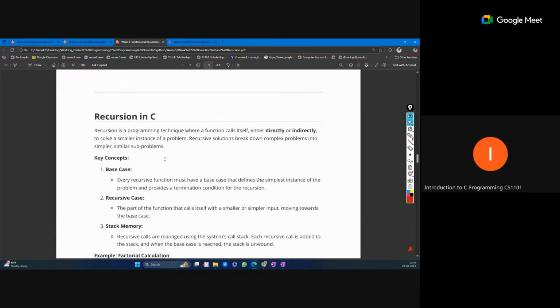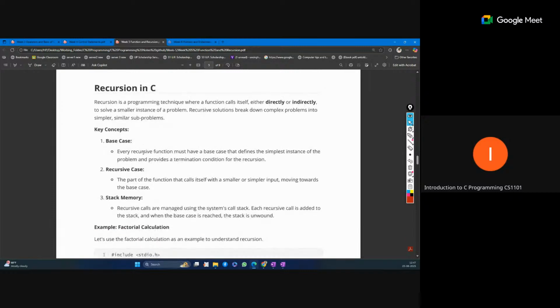Recursion is another type of function. If a function calls itself inside its body, that is called recursion. Recursion should have some basic things inside the body. First, a base case should be defined. Base case means the case when we will not call the same function again, the stopping situation.